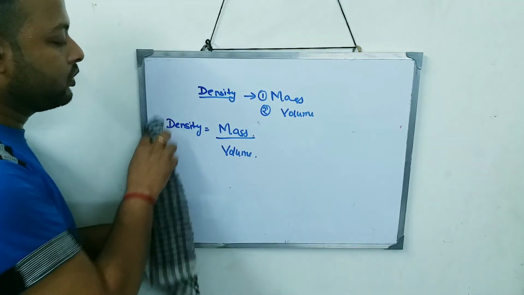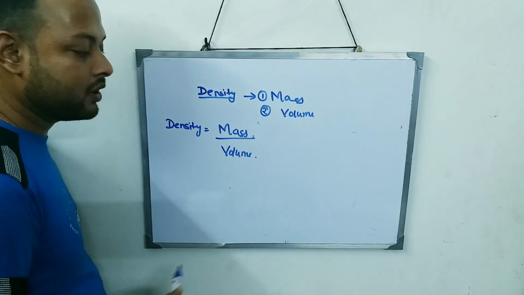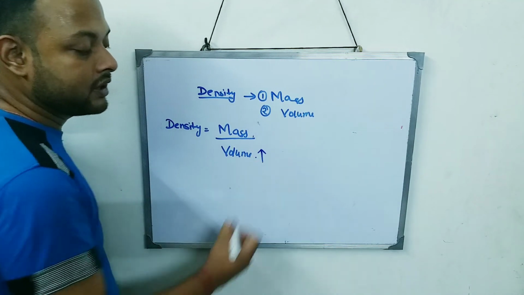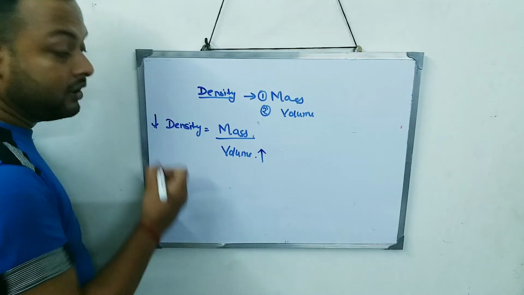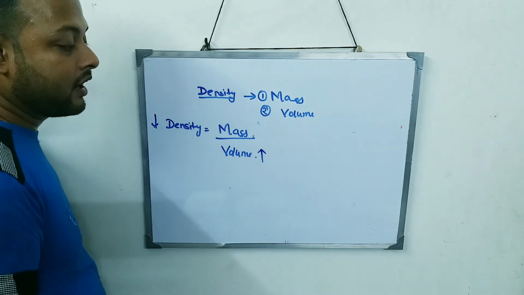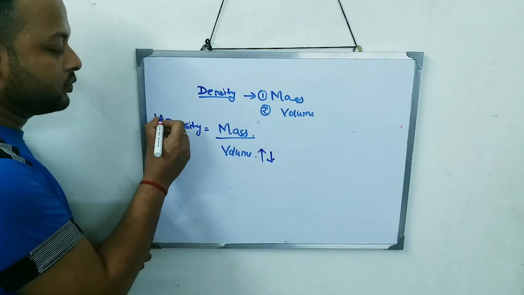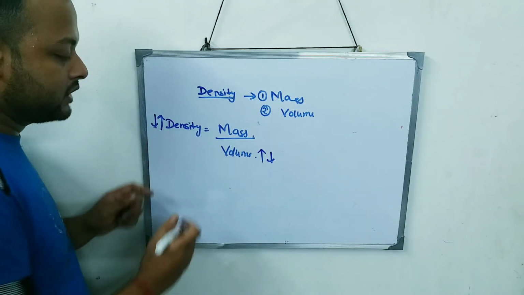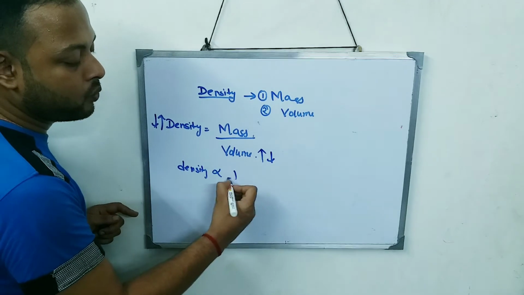And also we know that density and volume are indirectly related. Indirectly means what? If volume increases, volume becomes bigger and bigger, then density will decrease. And if volume decreases, then density is going to increase, because density is proportional to 1 by volume.